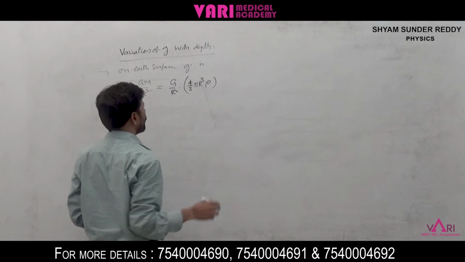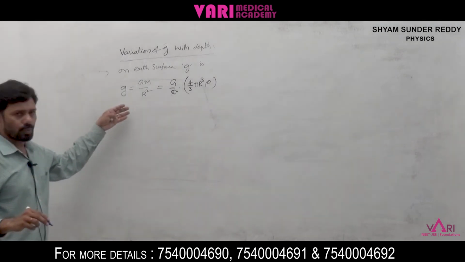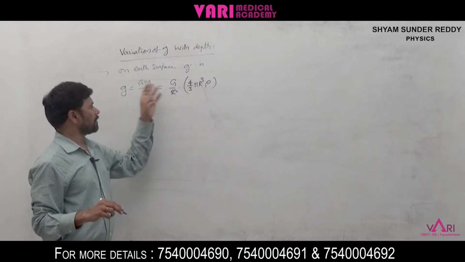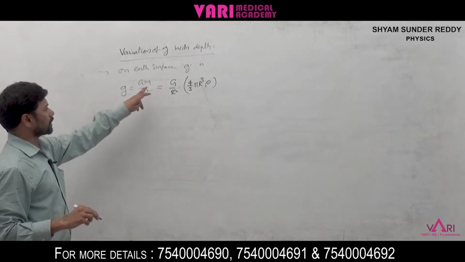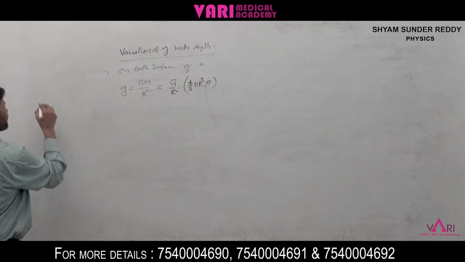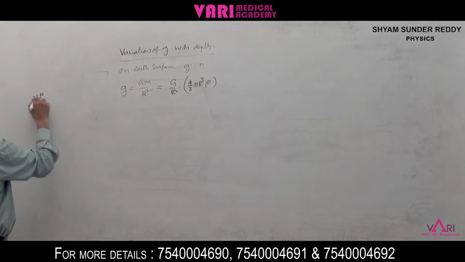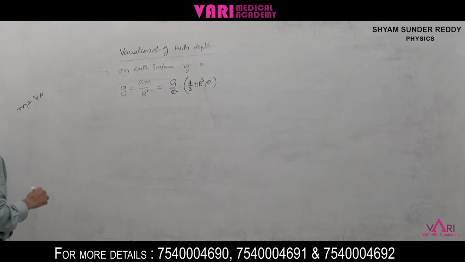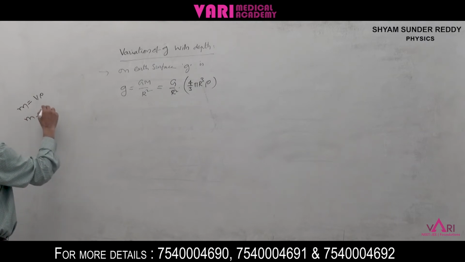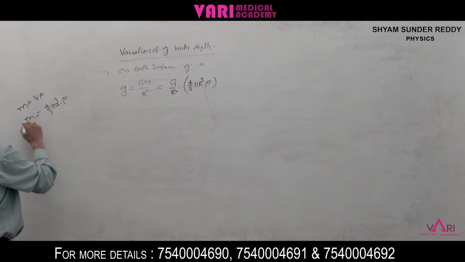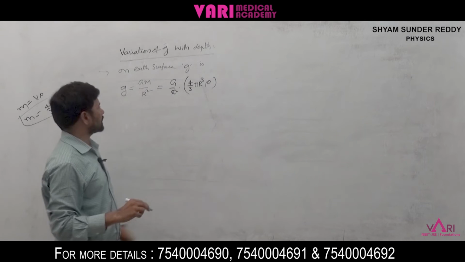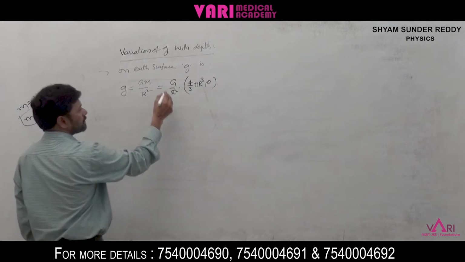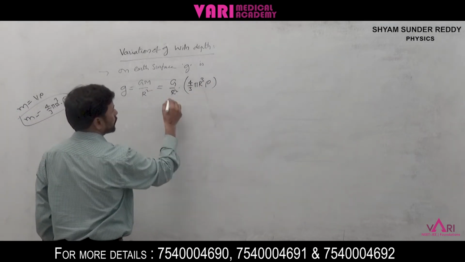Then g is equal to G by r square into 4 by 3 pi r cube rho.